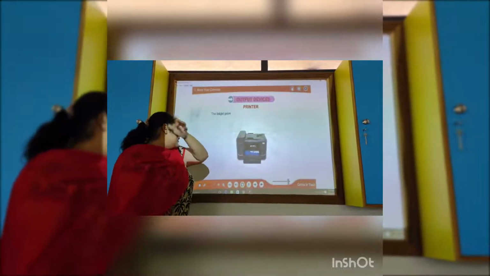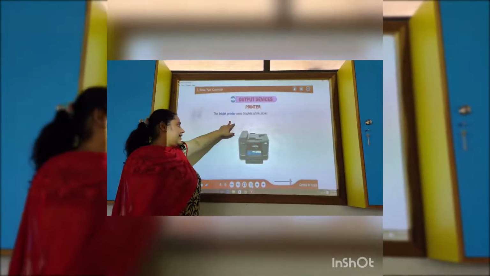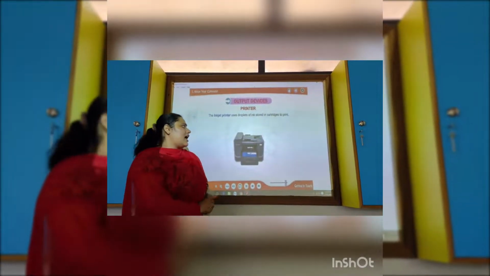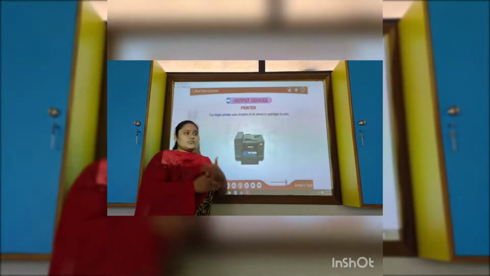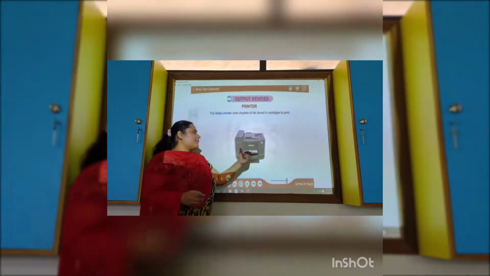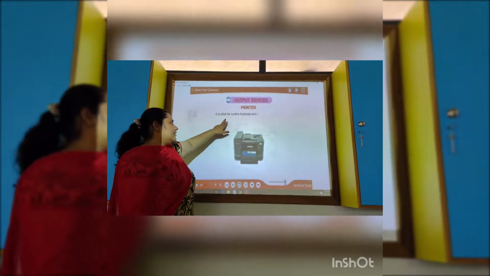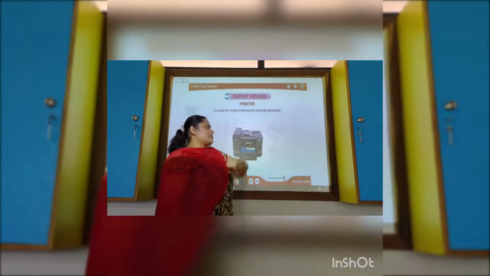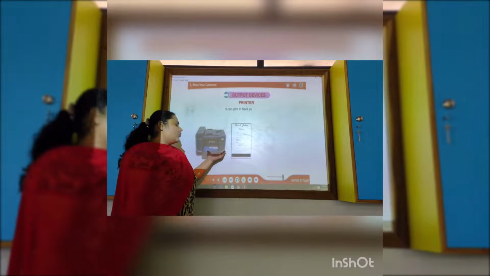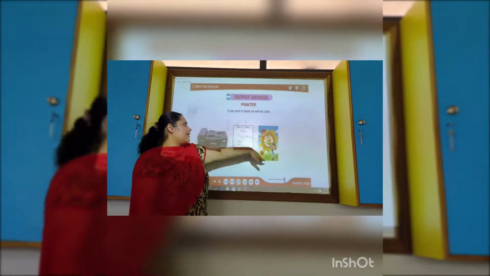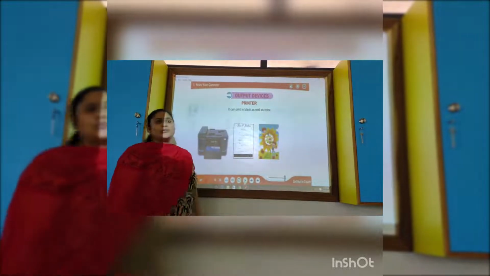So now the next one is inkjet printer, uses droplets of ink stored in the cartridge. Cartridge you know by which we put the ink inside the printer. By that the printer will work. It is ideal for the routine business and personal document. As at home we can keep this printer. It will work smooth. Color printer we have in this and the black and white too.